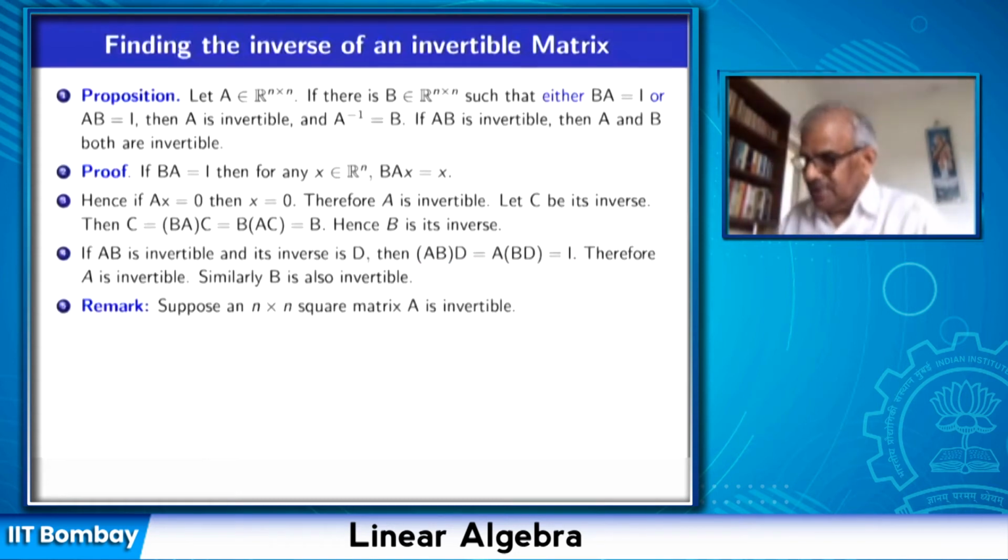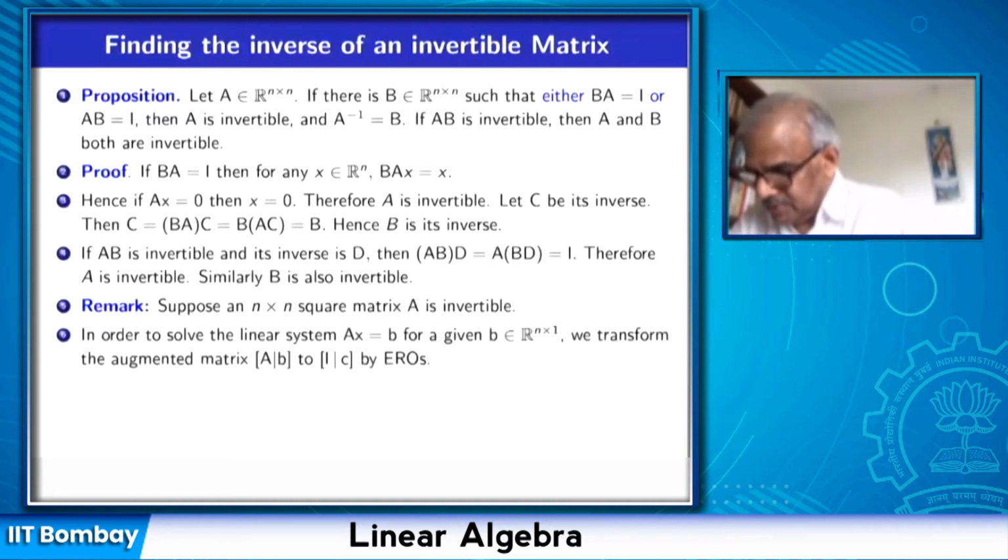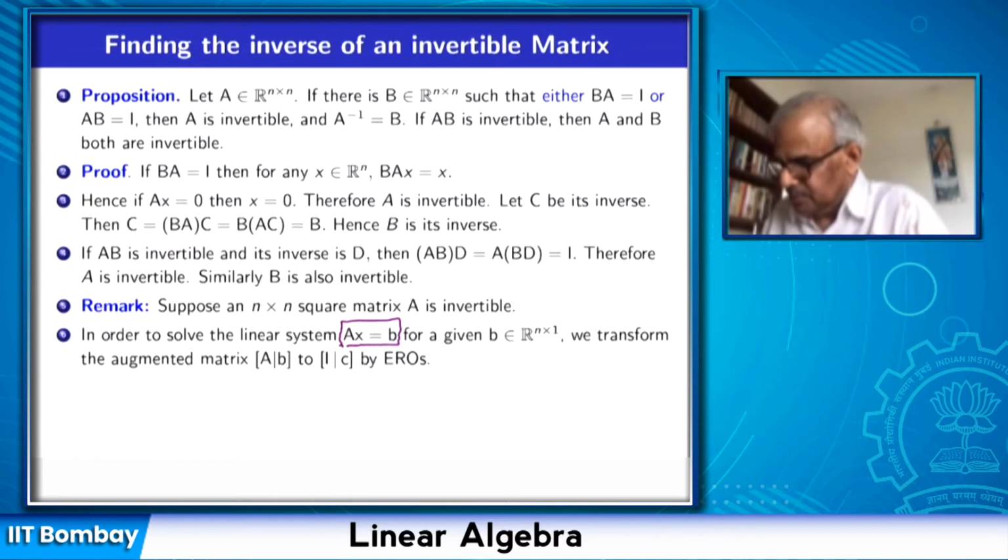Okay. So suppose we have a square matrix which is invertible, and we want to solve a system of linear equations which is inhomogeneous, Ax equal to B. So if Ax equal to 0 and A inverse exists, that means x is equal to 0, because A inverse Ax equal to Ix, and that is equal to x. Okay. So the homogeneous system for an invertible matrix has only the zero solution.